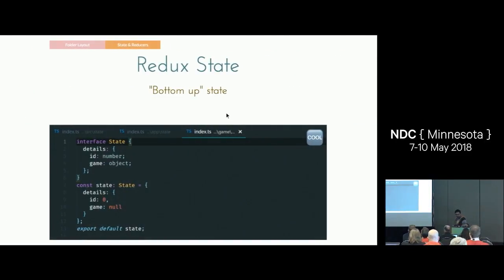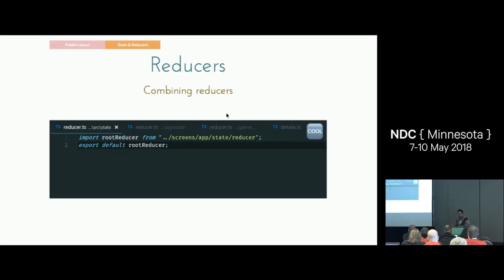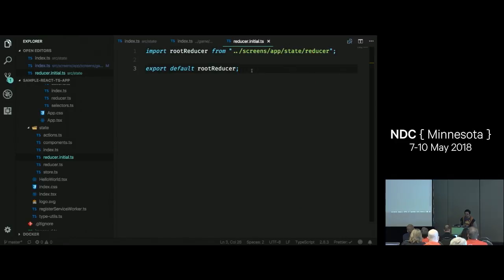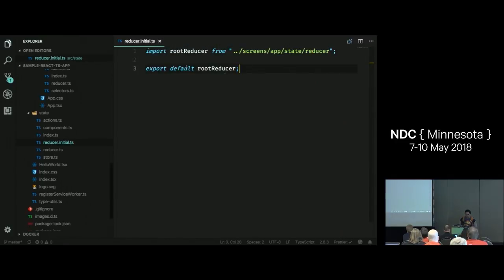I just went through this. That's bottom-up state. What about reducers? Can we do the same thing with reducers? Yes, we can. So we're going to do bottom-up reducers. This is the root reducer. This is the final reducer that gets created, gets put into our store.